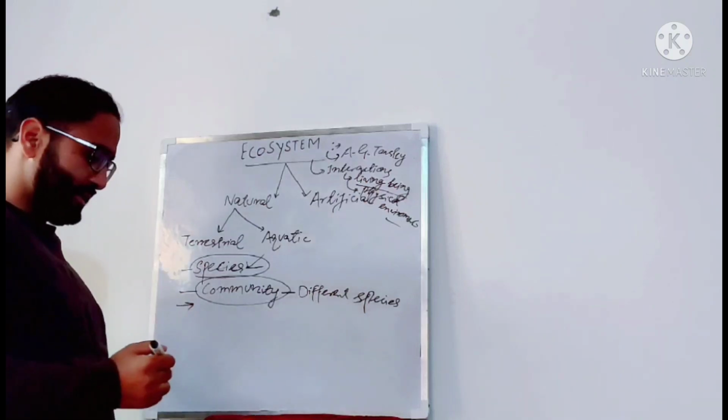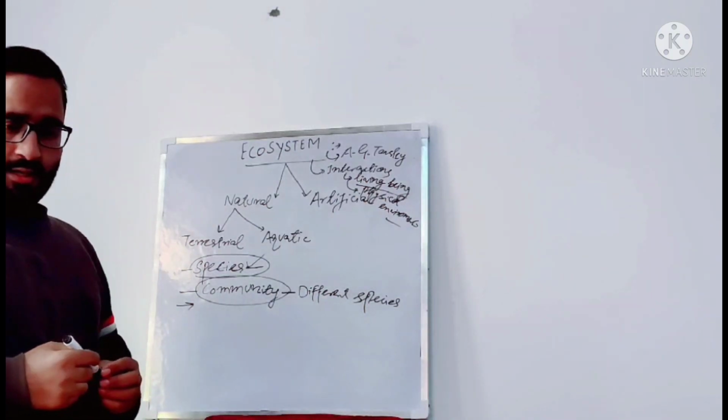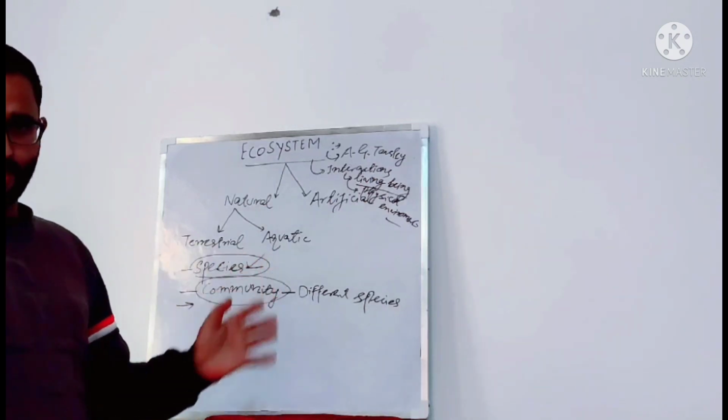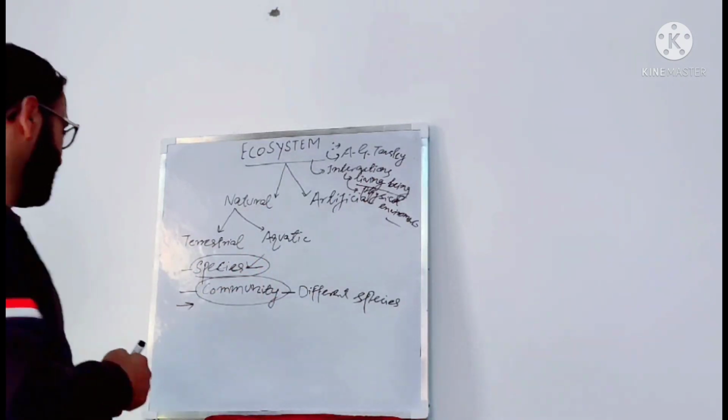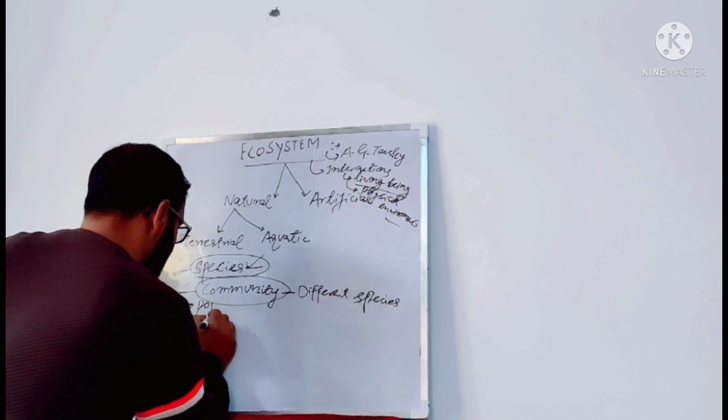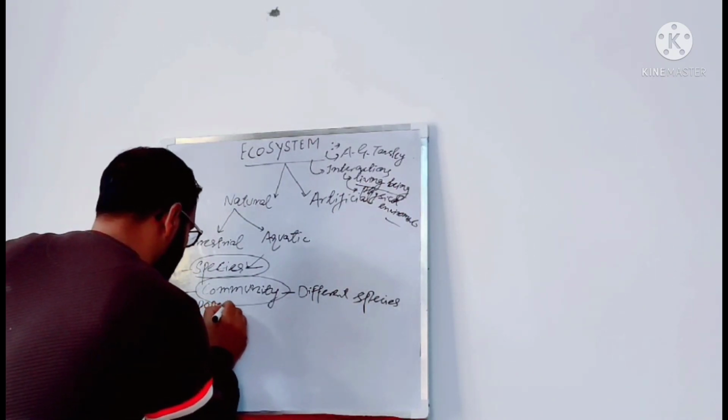Now, one more important thing: sometimes we have a group of organisms of the same species, which we call a population.